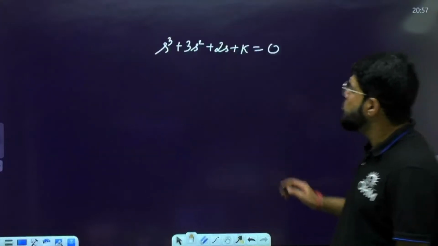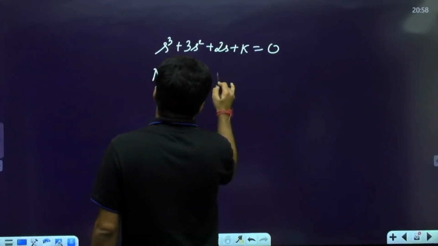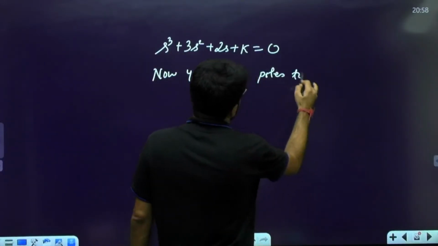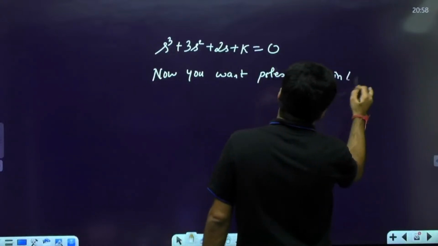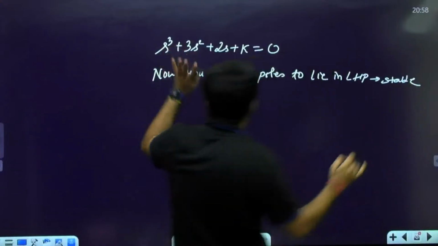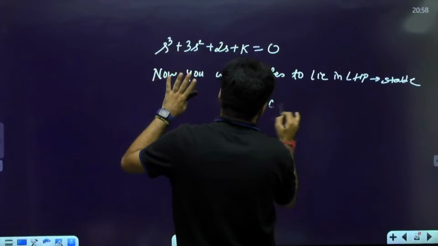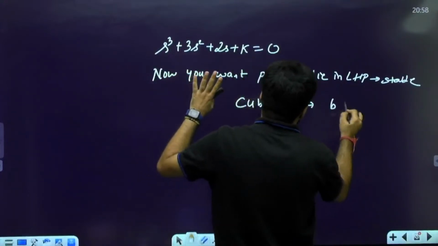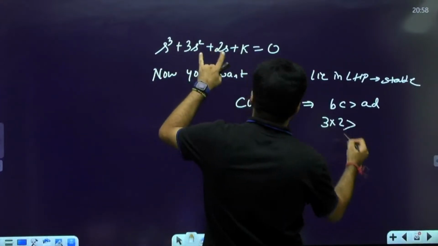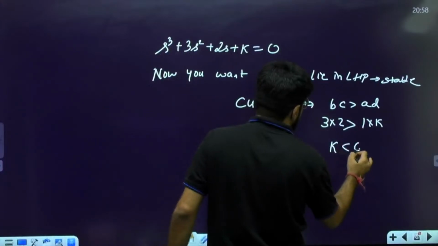Now you want poles to lie in the left half plane. That means the system must be stable, and it's a cubic equation. Because it's a third order cubic equation, I will use the shortcut. What is that shortcut? Inner greater than outer. 3 into 2, the product of inner coefficients will be greater than that of the outer coefficients. So k will be less than 6.